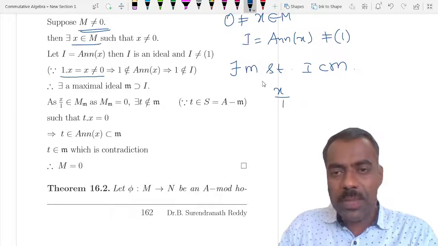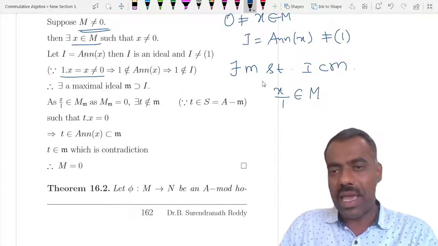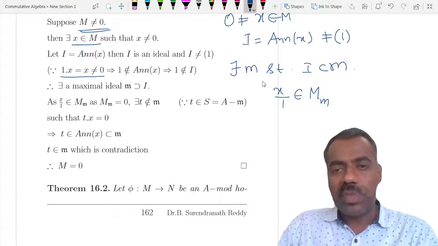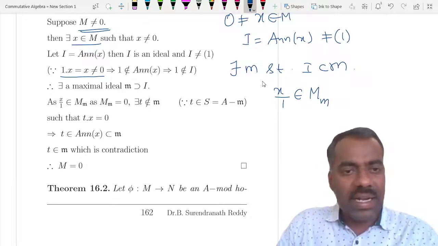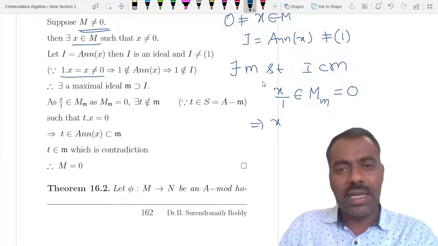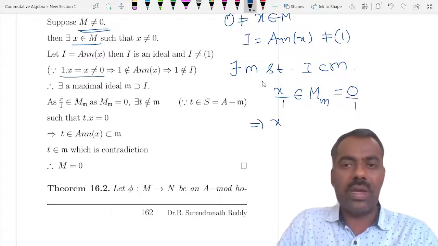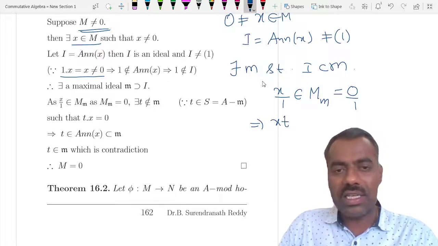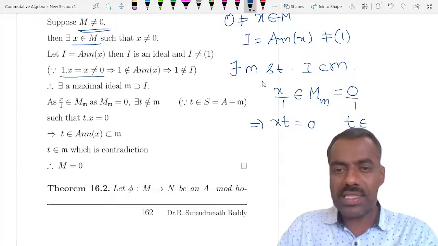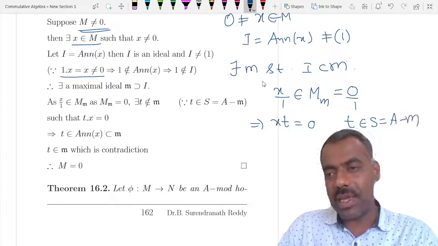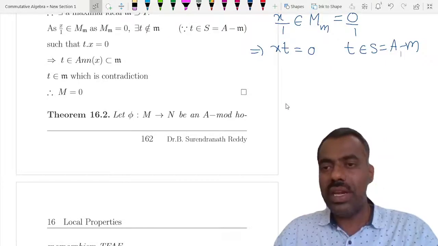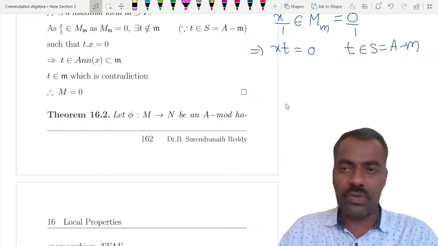So this x/1 is in M_m, the localization of M at m. And as we know that M_m is 0, that is the same as saying that x/1 is equal to 0/1. So x times t is 0, where t belongs to S, which is A minus m. We know what our S is here.